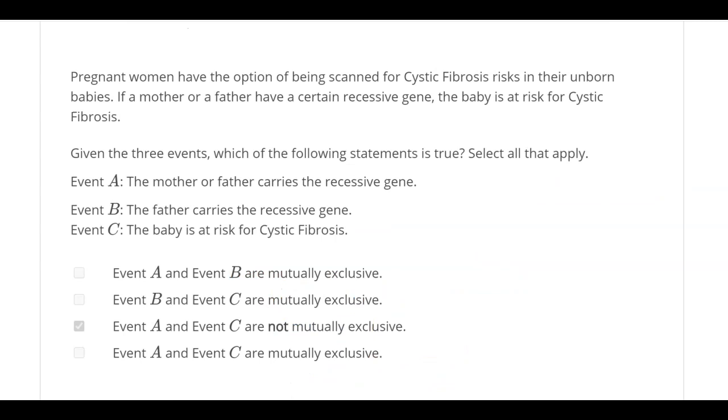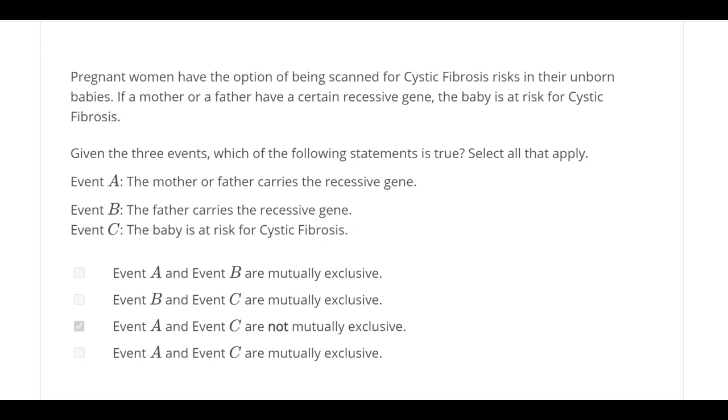Let's go ahead and look at the next problem. Pregnant women have an option of being scanned for cystic fibrosis risk in their unborn babies. If a mother or a father has a certain recessive gene, the baby is at risk for cystic fibrosis. Now, every time you are talking about mutually exclusive or not, you have to take a step back and think about those three words: common, share, and it cannot happen.